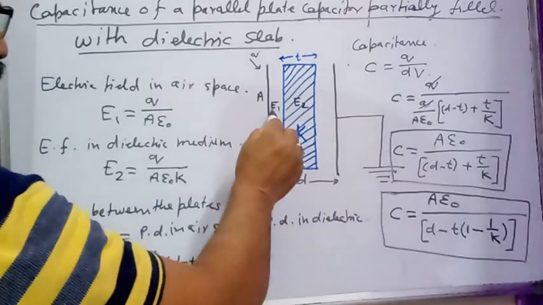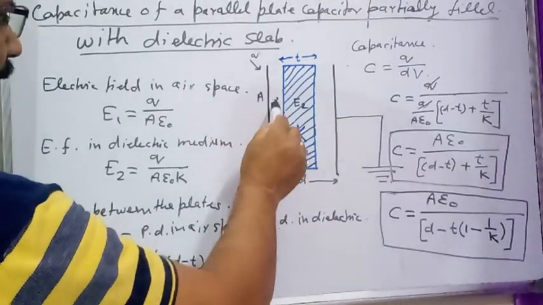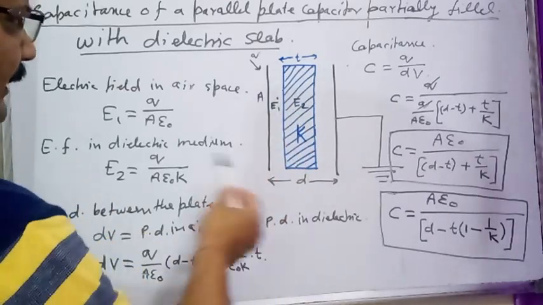For that, we need to calculate the value of electric field in the air space.